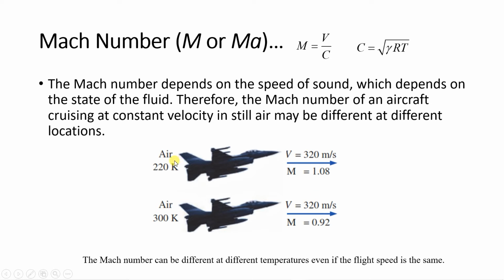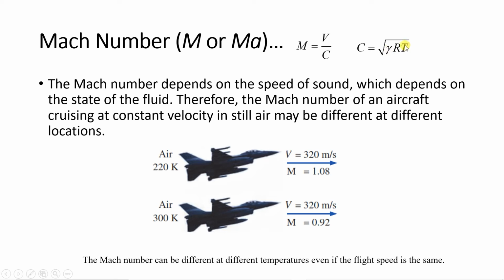But what is the temperature of the air? Suppose the aircraft is moving at different elevations, and because of that the temperature is different. At one elevation the temperature is 220 Kelvin, and at another elevation the temperature is 300 Kelvin. Here you can see the velocity remains the same, meaning the numerator remains the same in Mach number, but the sonic velocity will change. Why? Because the temperature is changing. You can calculate these values and check.